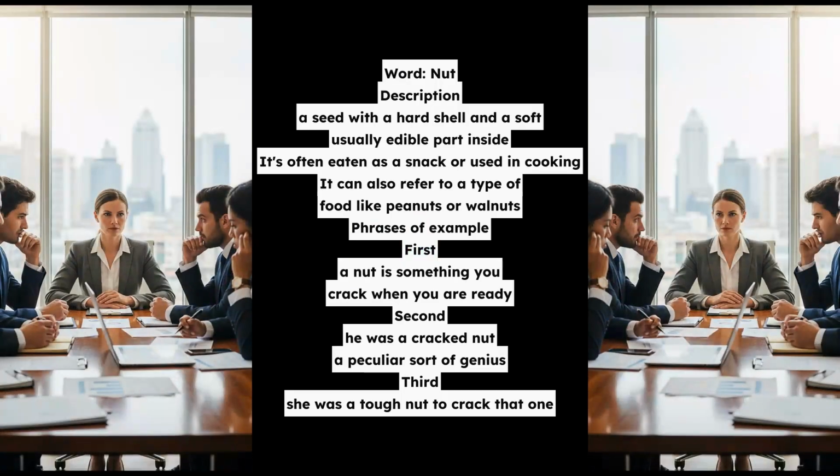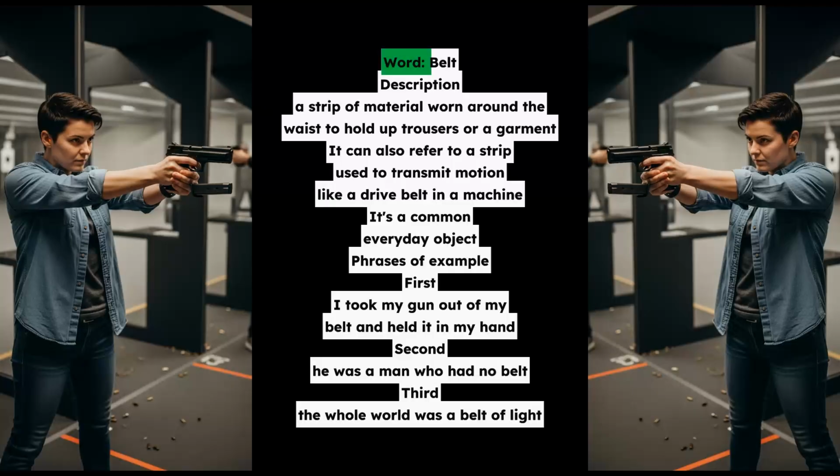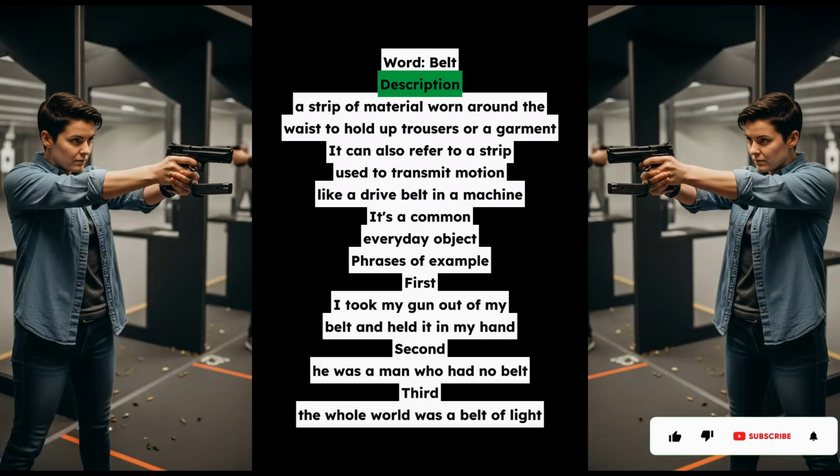Word: belt. Description: a strip of material worn around the waist to hold up trousers or a garment. It can also refer to a strip used to transmit motion, like a drive belt in a machine. It's a common, everyday object.